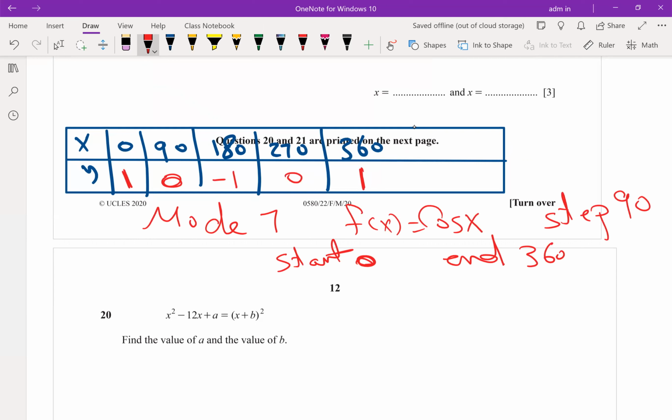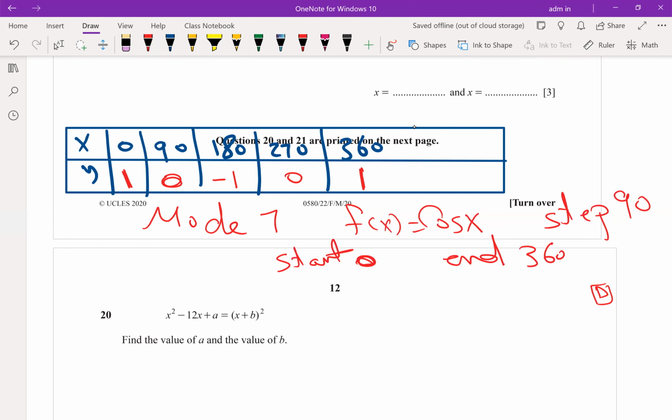Make sure your calculator is on the degree system. Make sure it's written D, small letter D, on your screen. Don't forget, if you have an exam, look at your calculator. Is it on degree system or not? Please don't keep it on the radian system or the gradian system. We are on D system.